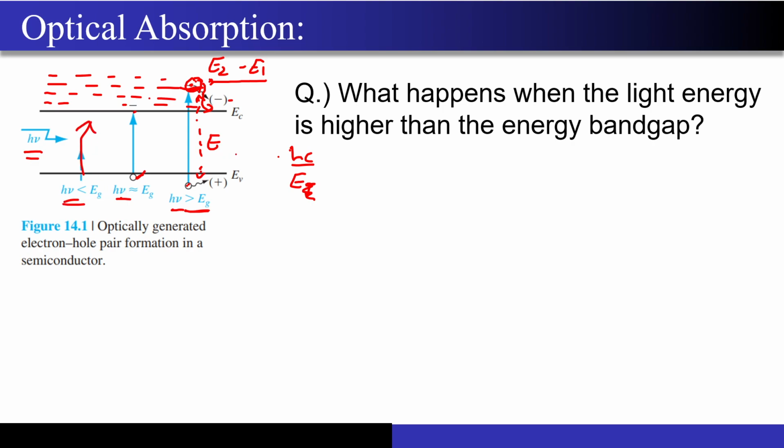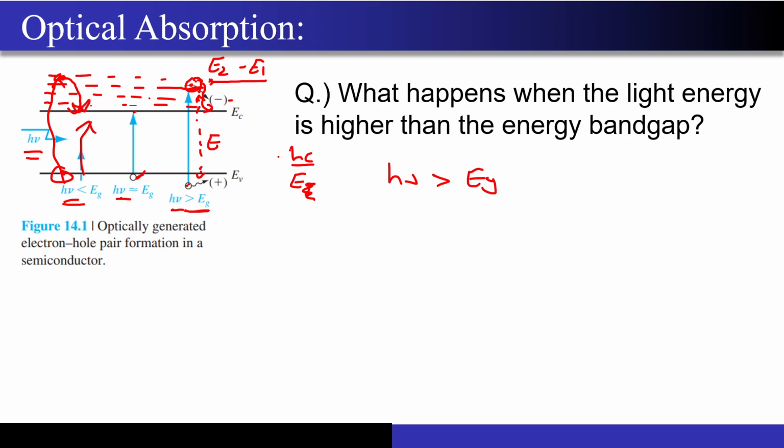Correct. And this is what we mean by the optical absorption, that the light energy is getting converted into the electrical energy. If this h nu is greater than Eg, then the electron in the valence band edge will actually go to a higher energy level, and from there on it will come down to this lower energy level over here.